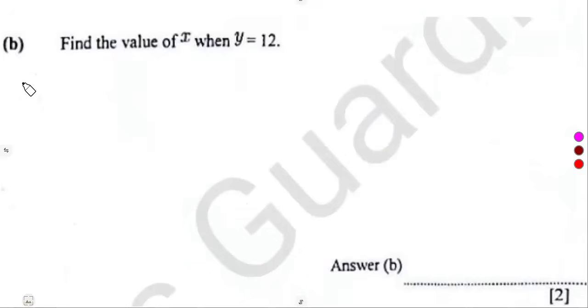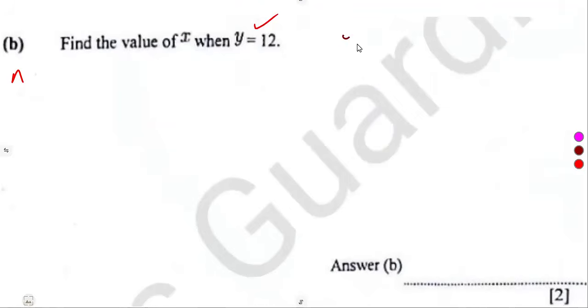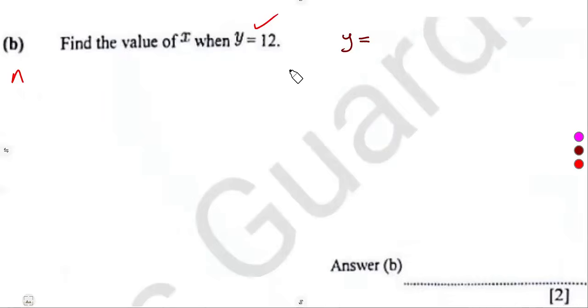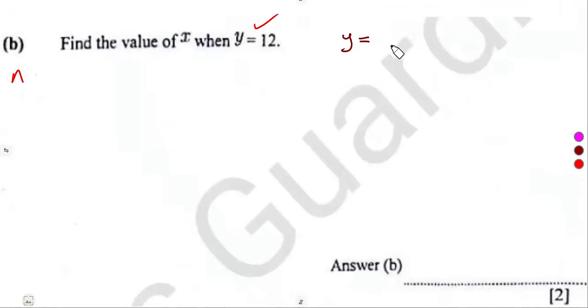Then the B part: find the value of x when y is equal to 12. So when y is equal to 12, we substitute into this relationship or this relationship, guys, depending on which one you have in simplest form. If you have y equal to 4 square root of 2x, still one and the same thing.